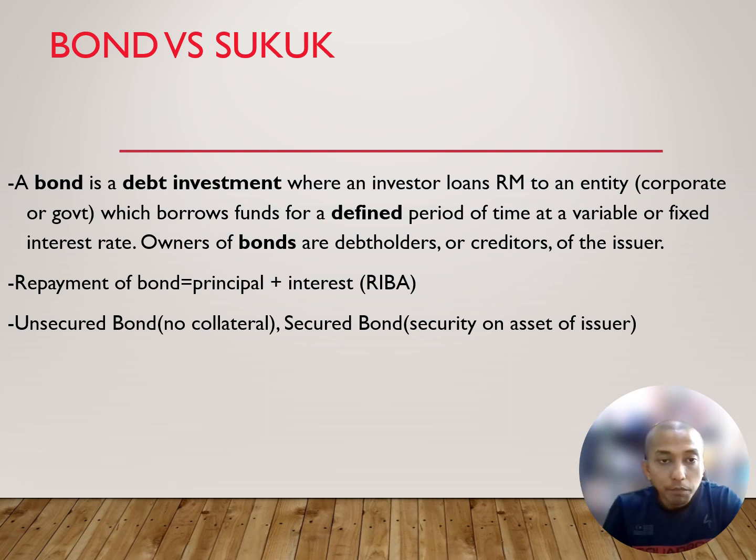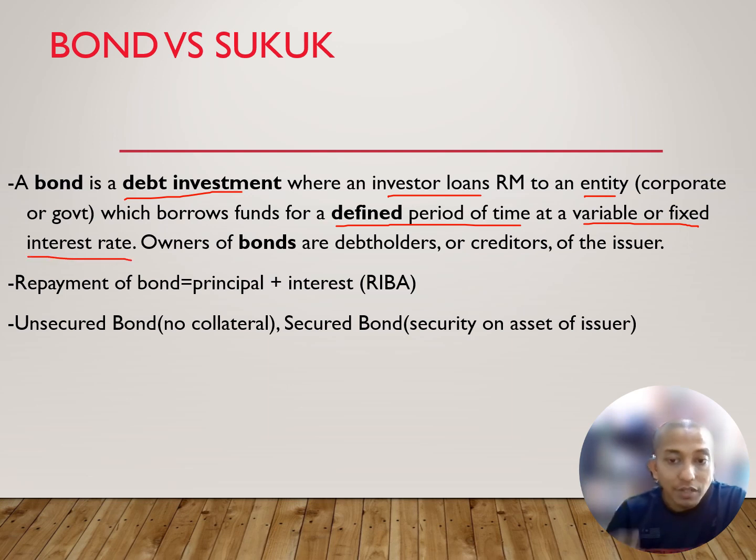So, bond versus sukuk. Bond is conventional; sukuk is Islamic. A bond is a debt investment where the investor loans money, the ringgit Malaysia, to an entity, which is a corporate or government, which borrows the fund for a specific period of time at a variable or fixed interest rate, depending on the type of bond. The owners of the bond are debt holders, creditors of the issuer. The issuer is the party or company that issues the bond.